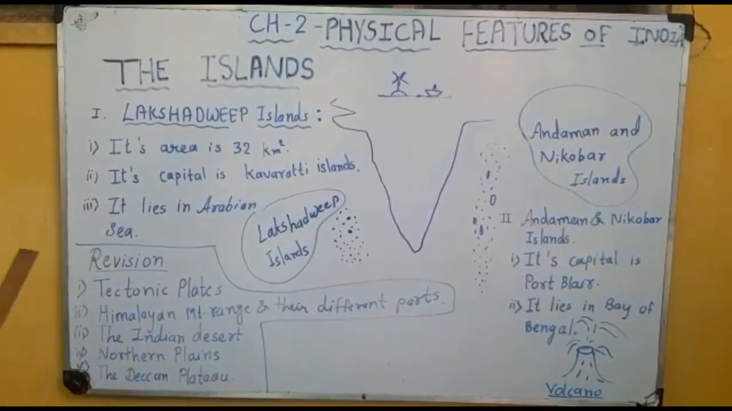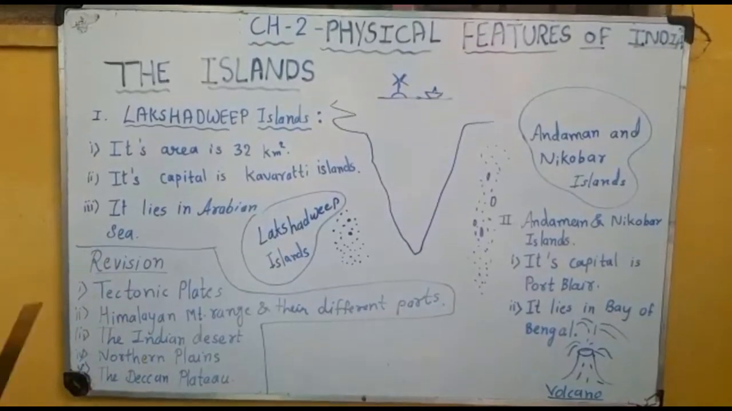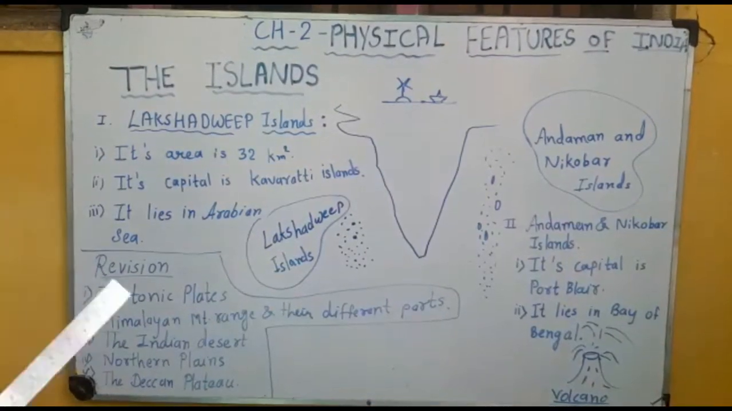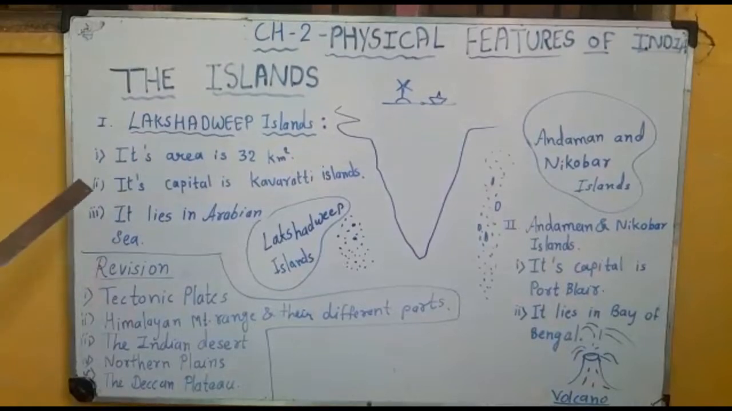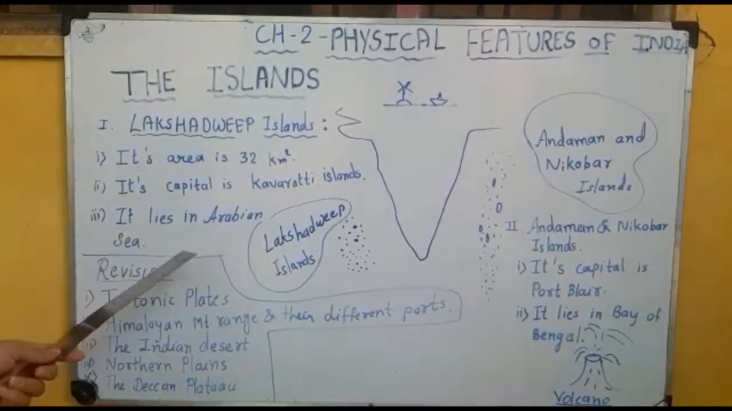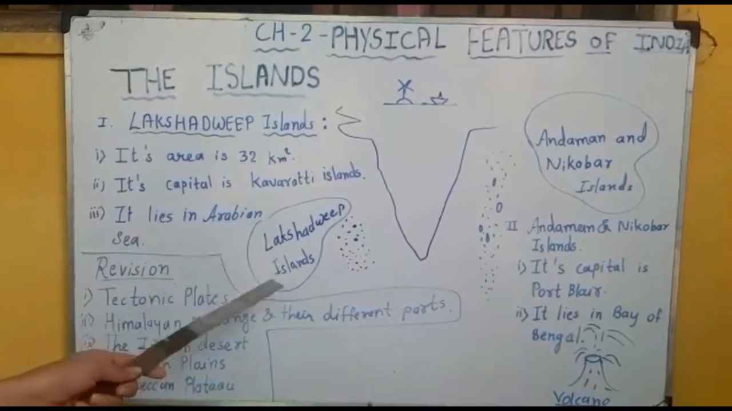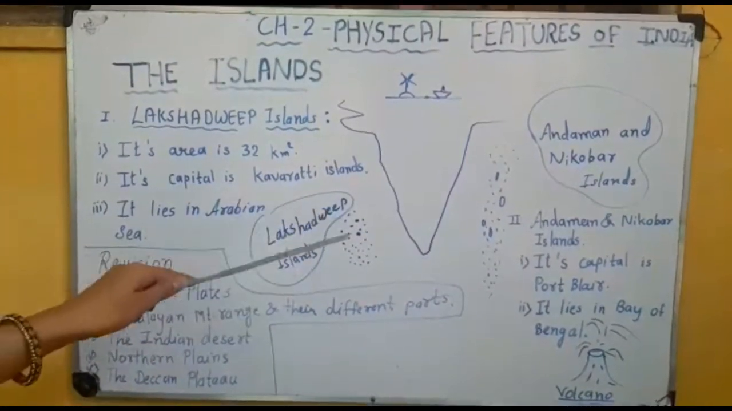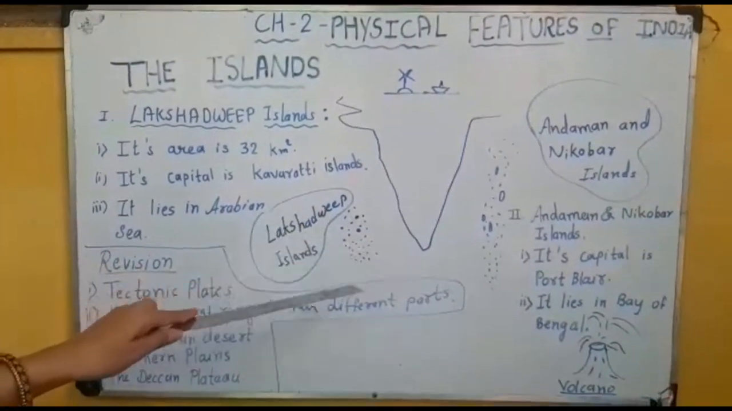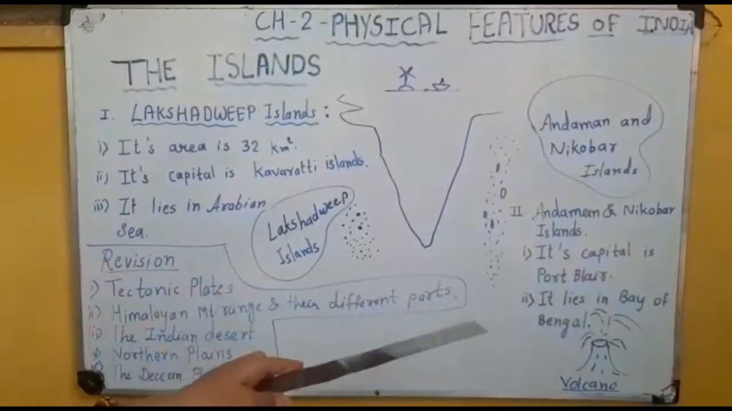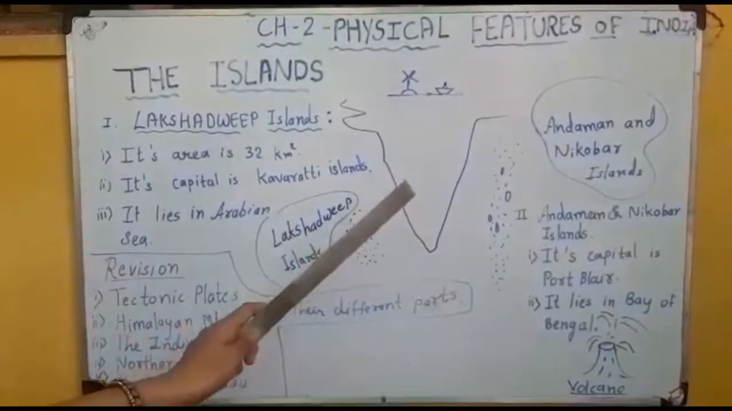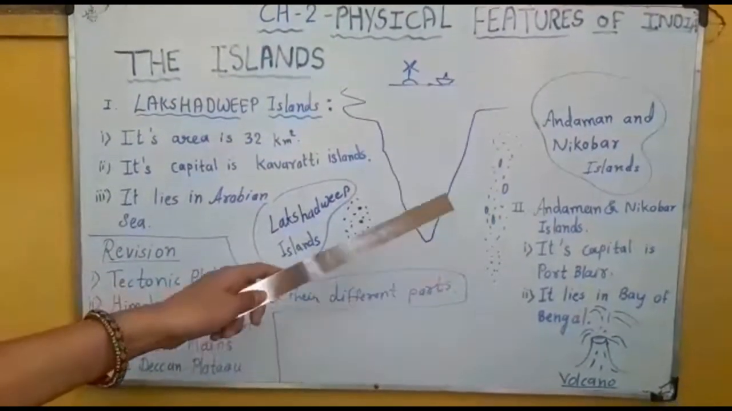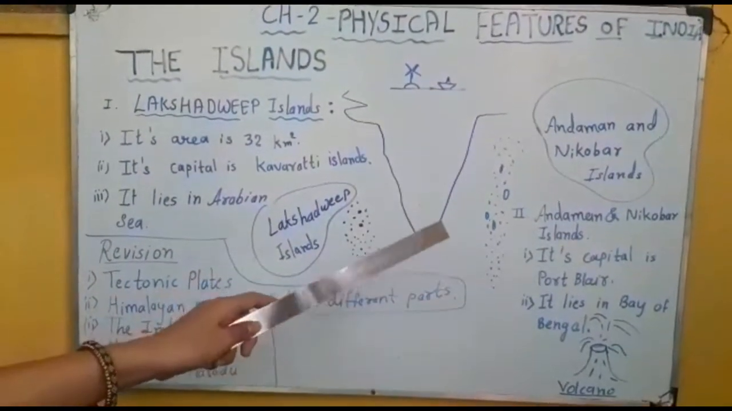India has two groups of islands in different water bodies. On the southwestern side, in the Arabian Sea, the Lakshadweep group of islands is situated. This is the location of the Lakshadweep group of islands. And from northeast to southeast, India has another group of islands, the Andaman and Nicobar island group.